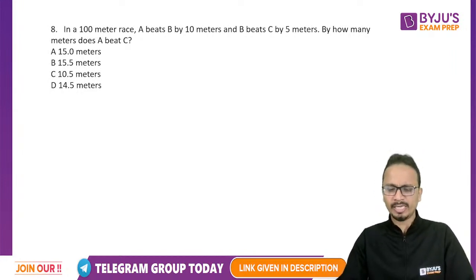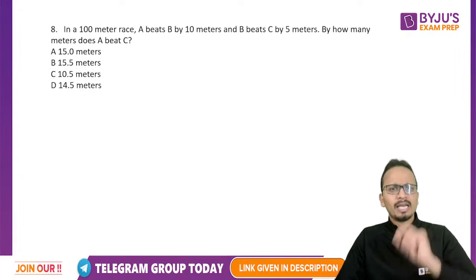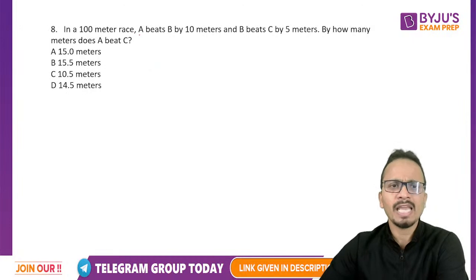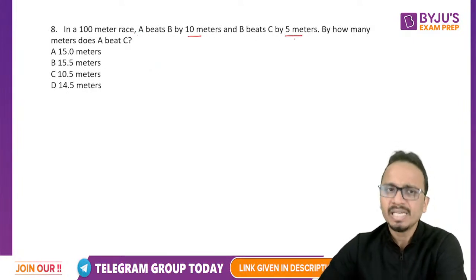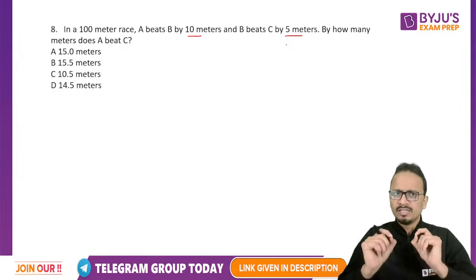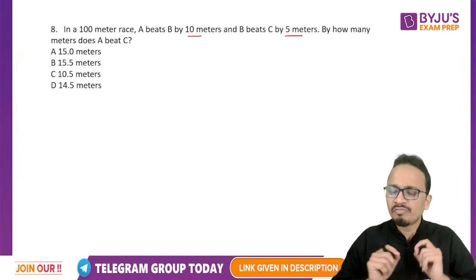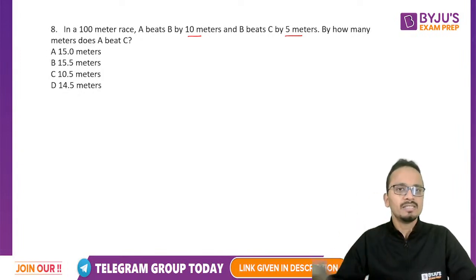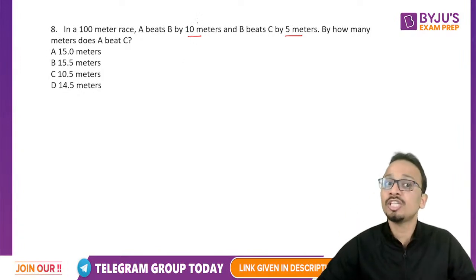Now, guys, remember in such questions, if you're given that A beats B by 10 meters and B beats C by 5 meters, if the win is given in terms of meters, then A will beat C by a value which is not the sum of these two values.